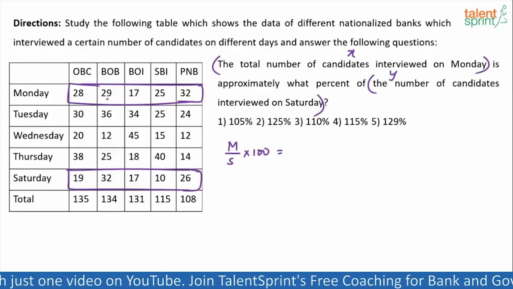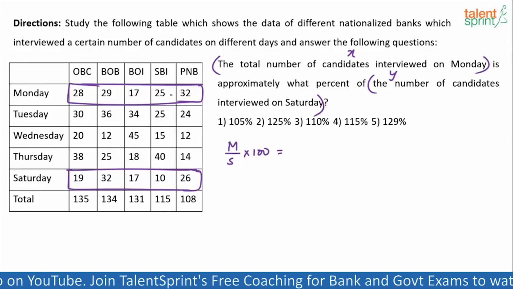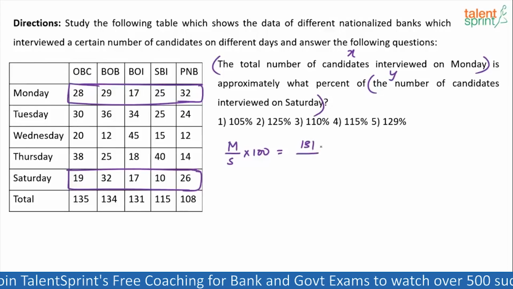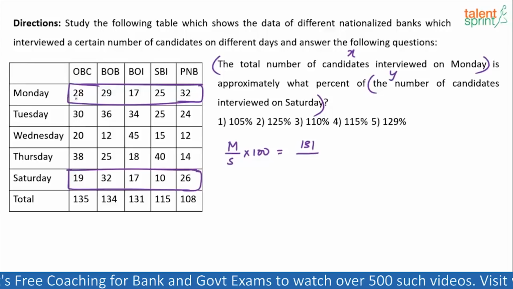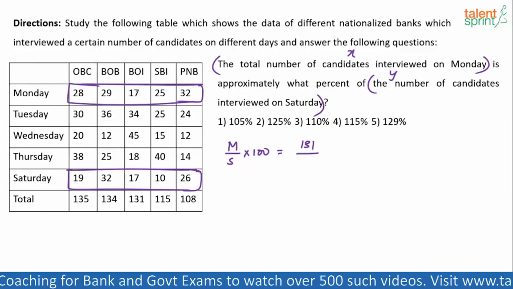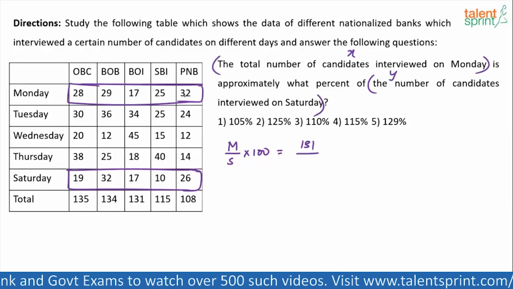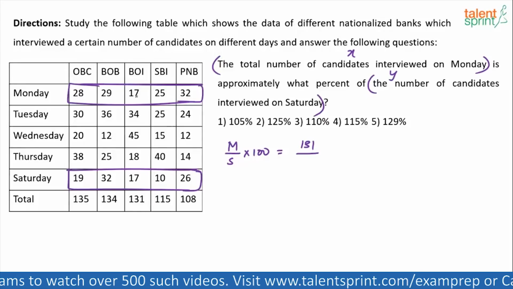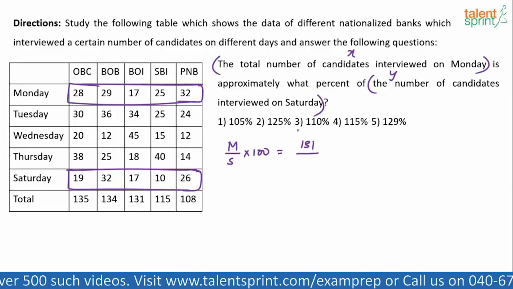28 and 29 is 57. 57 and 17 is 74. 74 plus 25 is 99 plus 32 is 131. Yes or no? Check that. Don't commit any errors. If you're finding the addition to be difficult, add only the tens first and then add the unit places. So 20, 20, 40 plus 10, 50 plus 20, 70 plus 30, 100. And then 7 and 7, 14 and 5, 19 and 1 is 31 gives 100 plus 31, 131. Right?